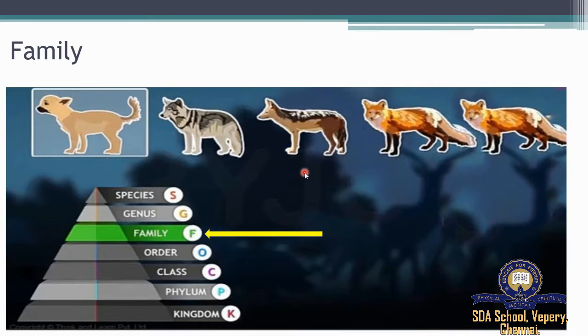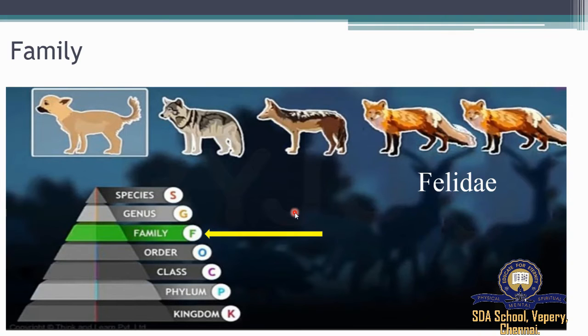Next one we have family. The third hierarchy is family. A group of genera with several common characteristics form a family. For example, leopard, tiger, and cat share some common characteristics and belong to the larger cat family known as Felidae. So these all belong to the cat family known as Felidae.